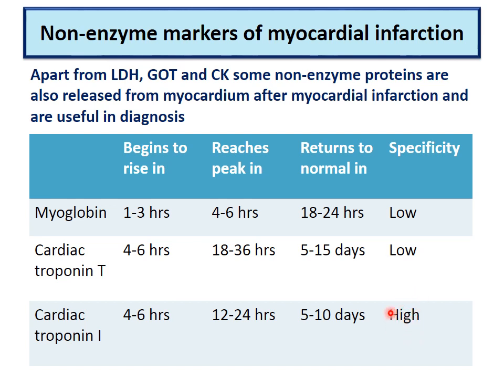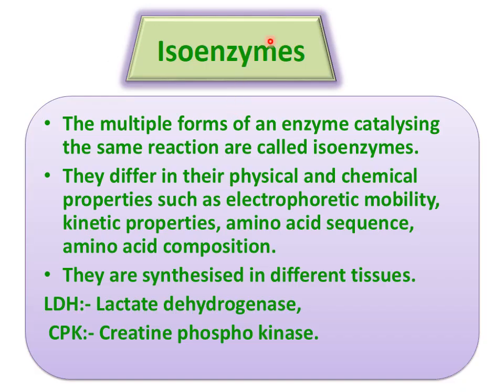So now we see the isoenzymes, that is LDH and CK. GOT is also there, but today we will see only LDH and CK. These are enzyme protein markers which are used in diagnosis, or they are isoenzymes. So what are isoenzymes? They are multiple forms of an enzyme catalyzing the same reaction and are called isoenzymes.